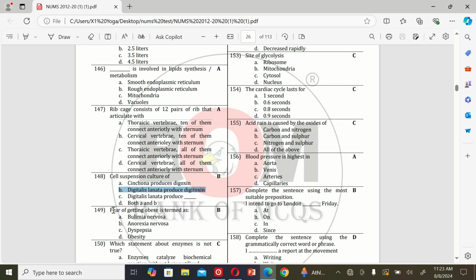The next MCQ is: the fear of getting obese is termed A. Bulimia nervosa, B. Anorexia nervosa, C. Dyspepsia, and D. Obesity. So the correct option is B, anorexia nervosa.